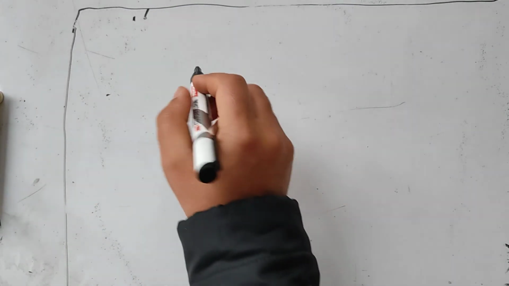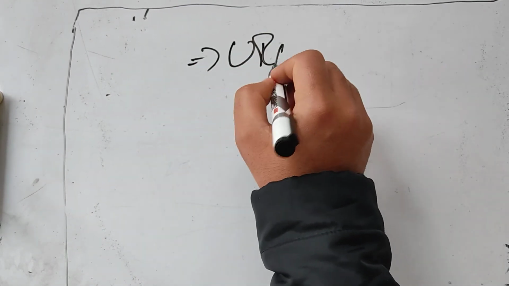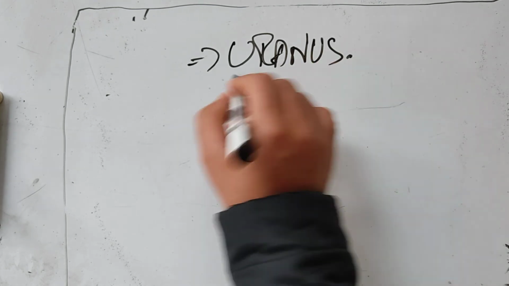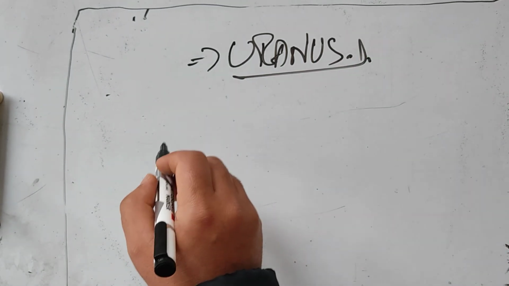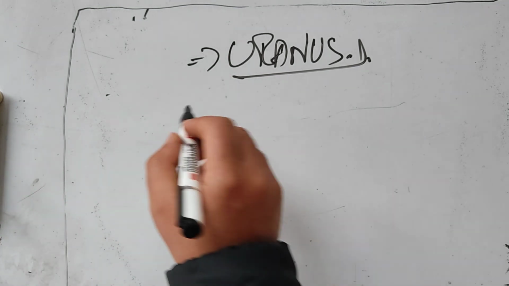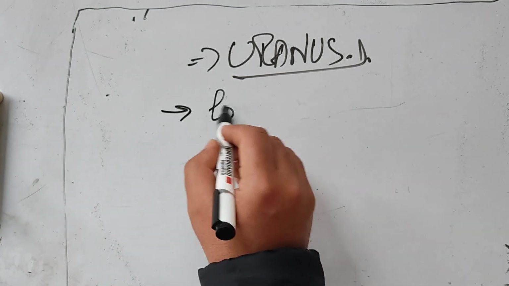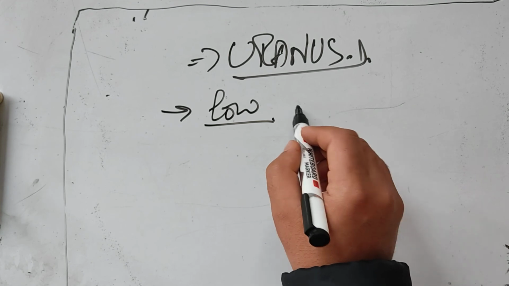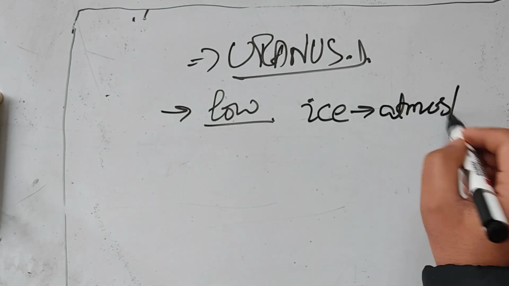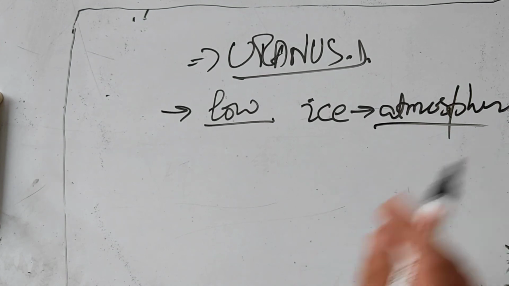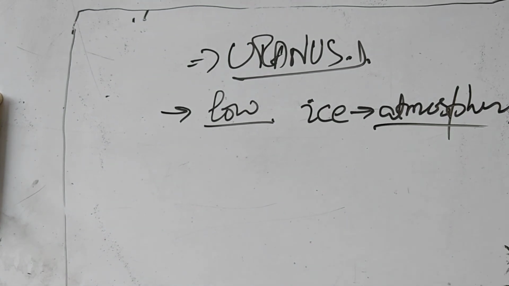Now the second last planet in the outer planet system is Uranus. When we talk about Uranus, the temperature over there is quite low because of the presence of ice in its atmosphere. Its atmosphere is basically made up of ice, and the rings present around Uranus are also made up of ice.